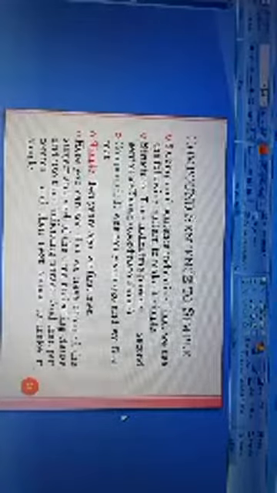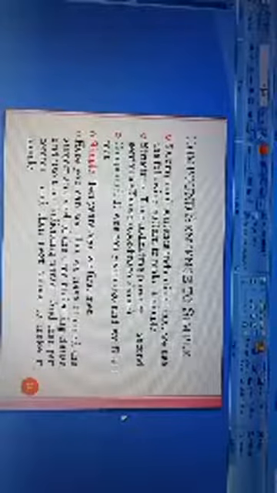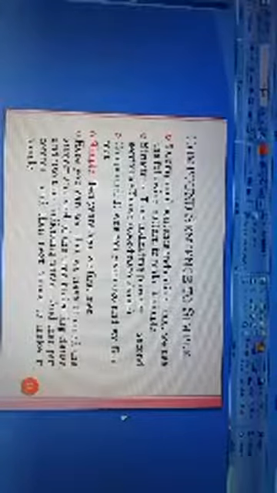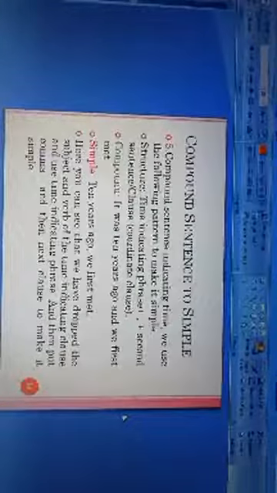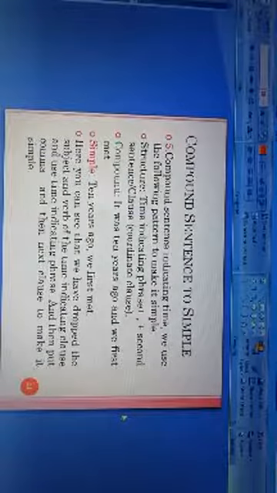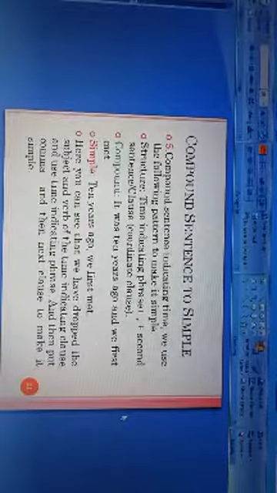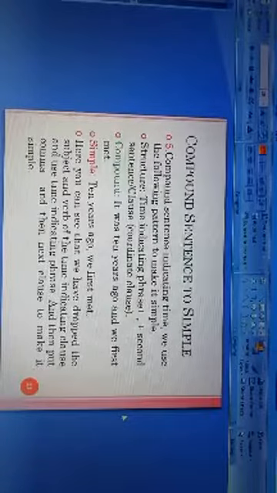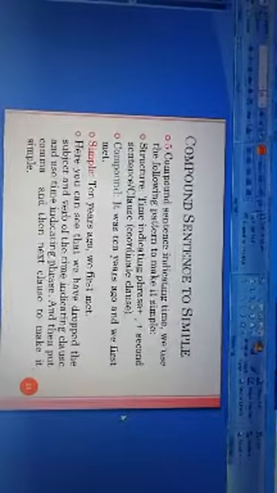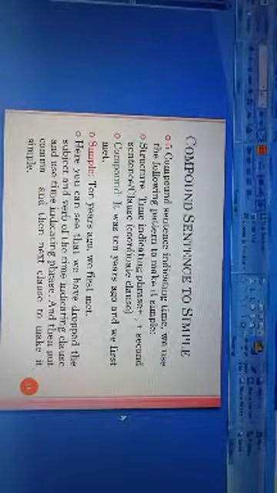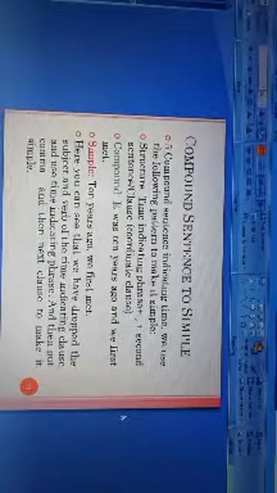Now we make it simple. What will be the simple sentence according to the structure? According to the structure, first of all, we use simply the time indicating phrase, that is 10 years ago. And we will drop subject and verb. And then we use comma, and then we will write the next clause, that is we first met. So the simple sentence will be 10 years ago we first met.